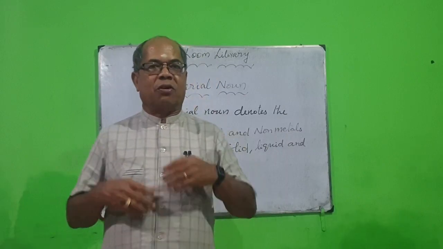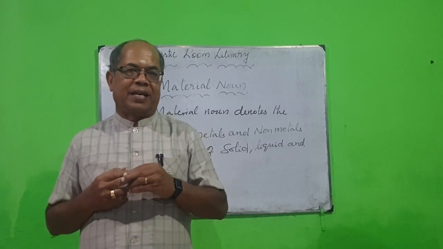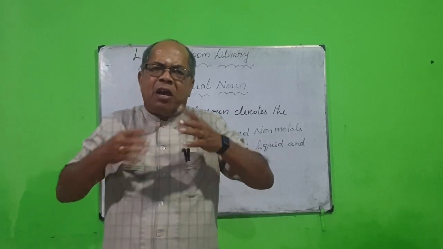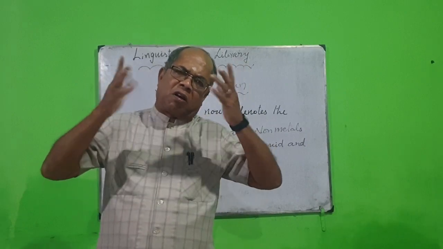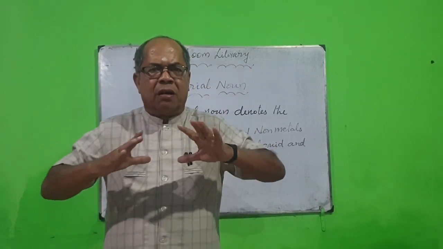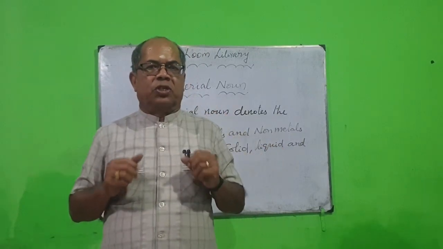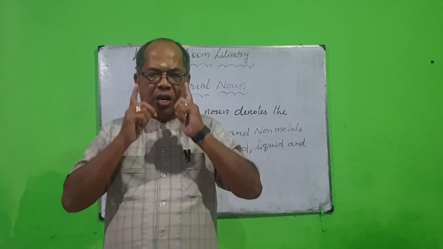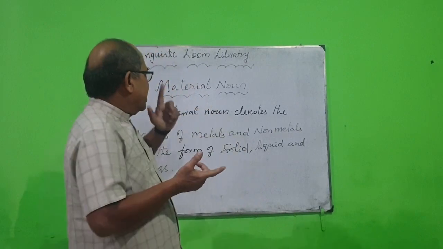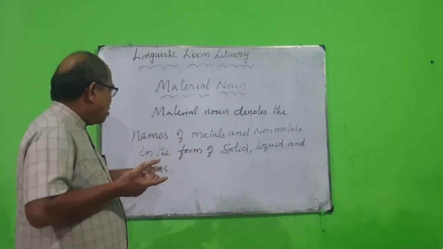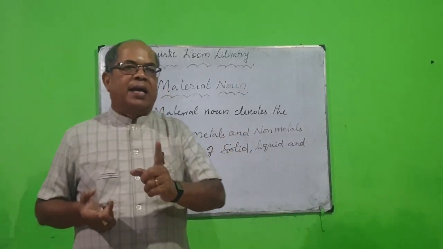These are all non-metals in the form of gas. So, likewise, you have to develop your own words. In chemistry, we may have a lot of metals, but in English, we can say metals and non-metals can be grouped only like this. So, a material noun is a name given to the names of metals and non-metals in the form of solid, liquid and gas.